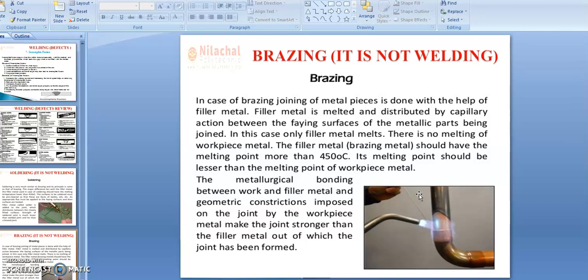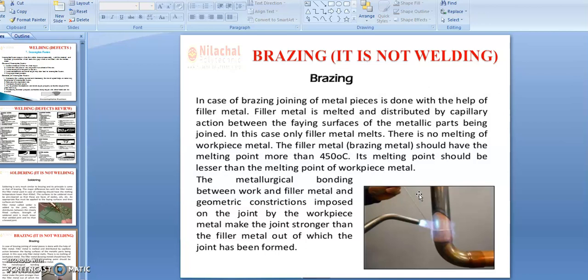The metallurgical bonding between work and filler metal, and the geometric construction imposed on the joint by the workpiece metal, make the joint stronger than the filler metal out of which the joint has been formed.